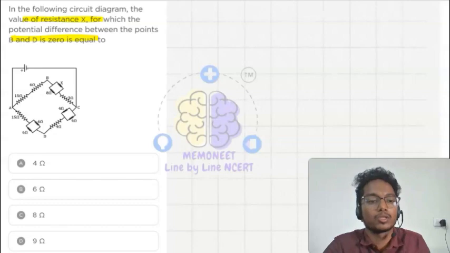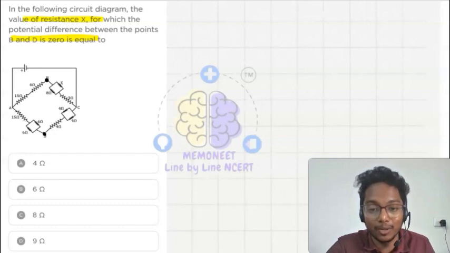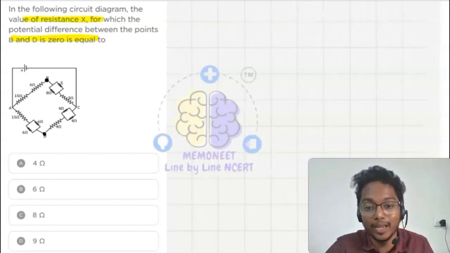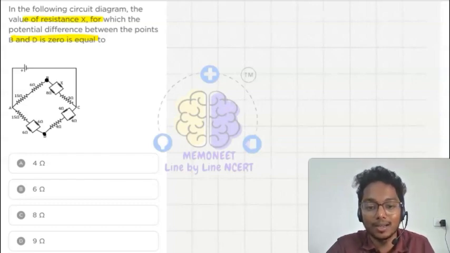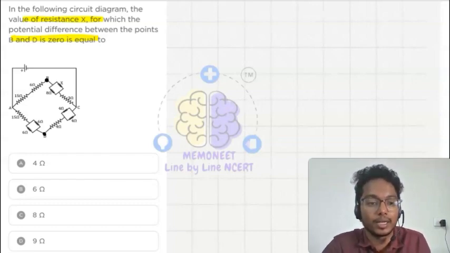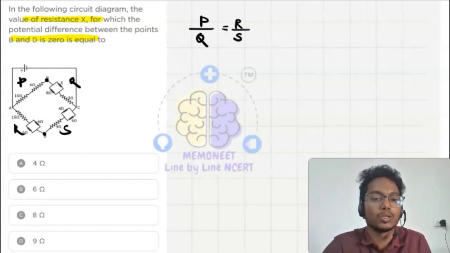Okay, so what is given is that the potential difference between points B and D is 0. If the potential difference between B and D is 0, which type of setup is this? This is a type of Wheatstone bridge. In that case, if these have resistances P and Q, and this is R and this is S, I can write P upon Q equals R upon S. So this will be our key concept for this question.